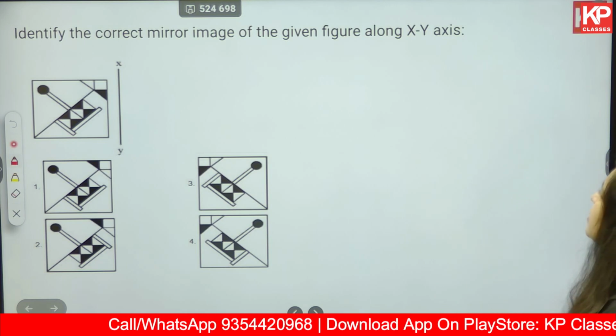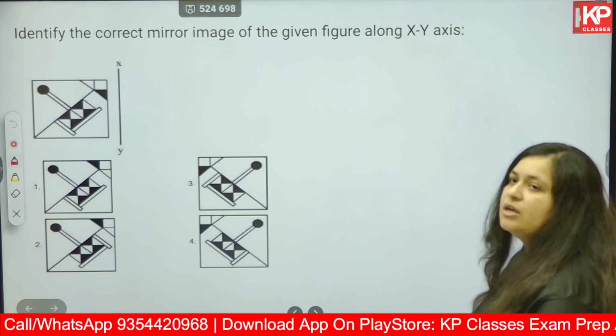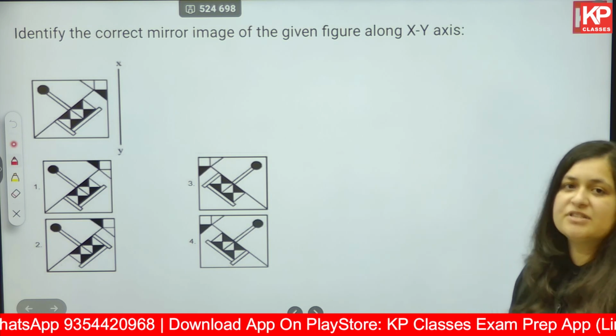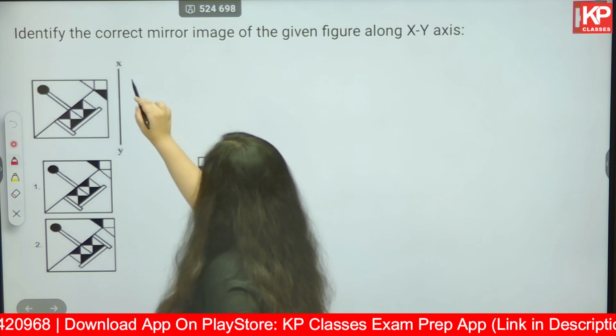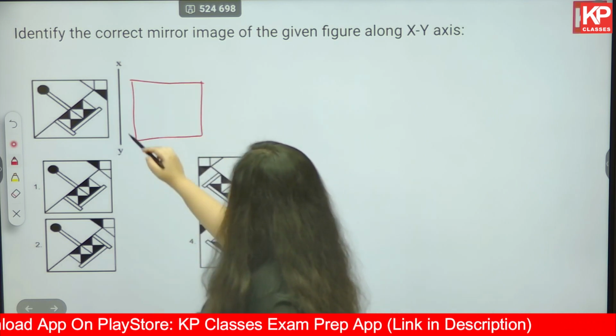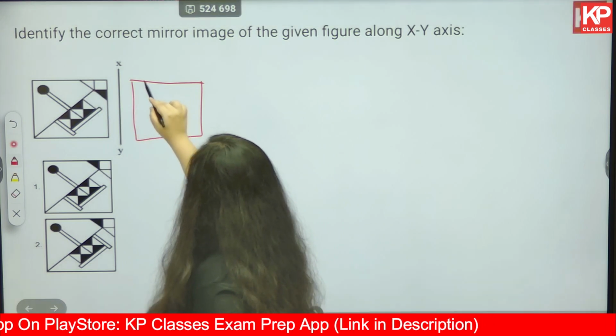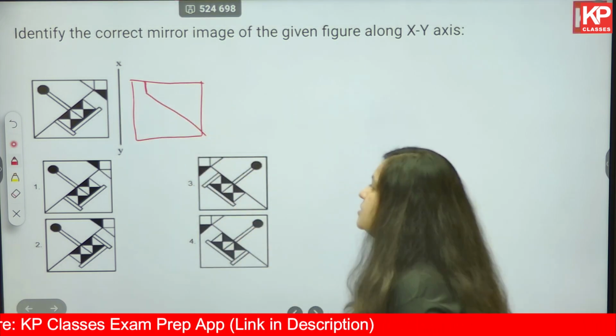Identify the correct mirror image of the given figure along XY axis. So the image has been given towards the left side of the mirror, and you have to find out the mirror towards the right. First of all, it has to be a square. Next, the diagonal has to be from the northwest direction to the southeast direction.